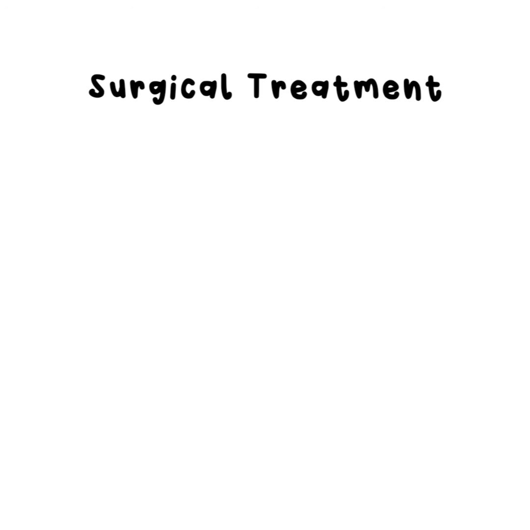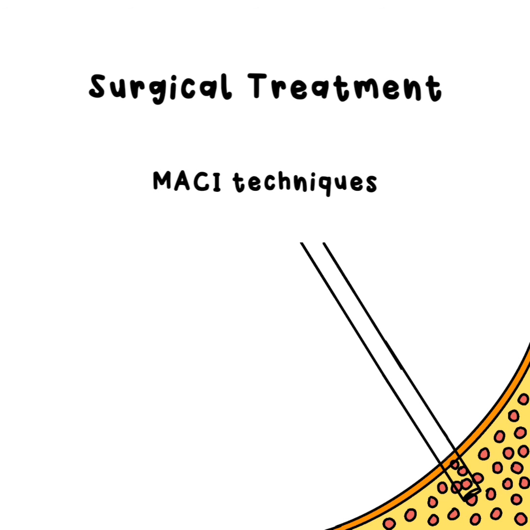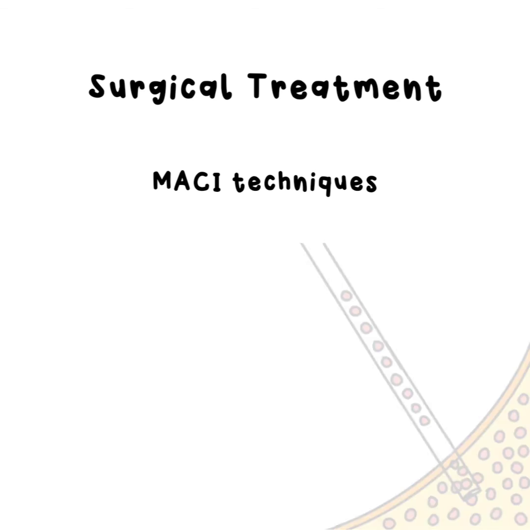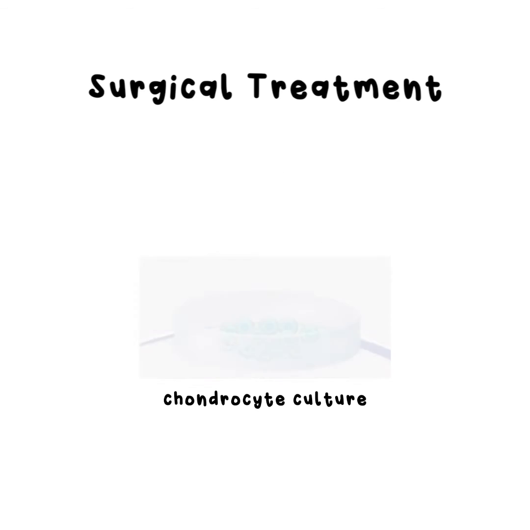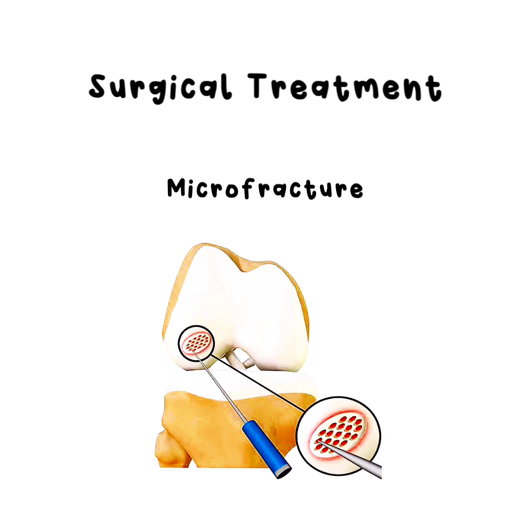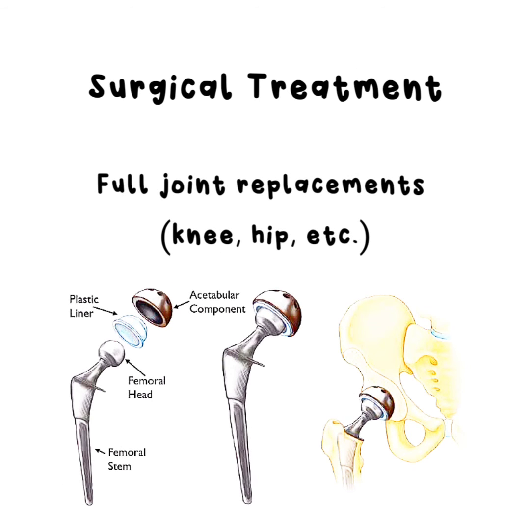In chronic arthritic conditions, surgical intervention is needed, which may involve Macy techniques, which harvest cells from small pieces of cartilage to grow replacement tissue. Microfractures are performed by surgeons by which small holes are made into the bone, which then leak out bone marrow stem cells from which new cartilage may be formed. Full joint replacement surgeries of the hip and knee are commonly done as a last resort in extensively severe cases of arthritis, at which non-invasive treatment fails to alleviate joint pain or dysfunction.